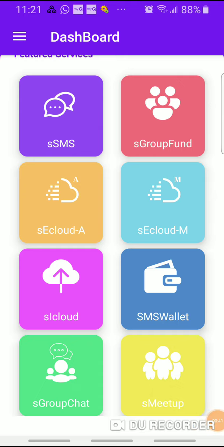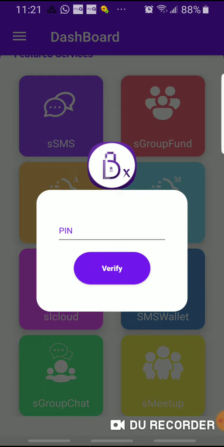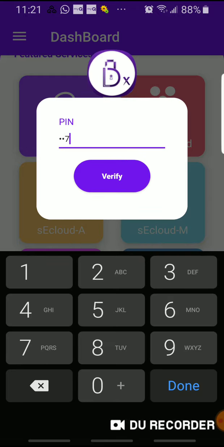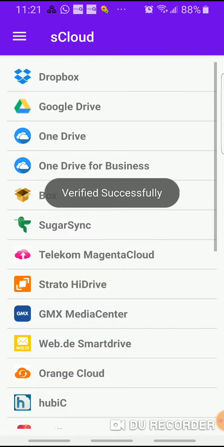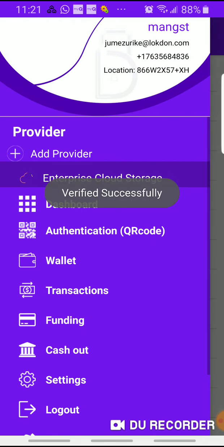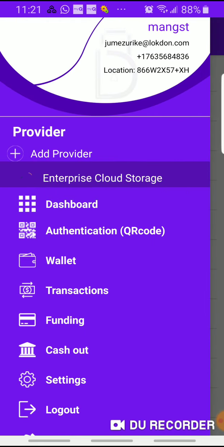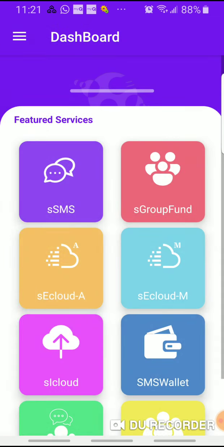So you have the individual cloud, and even before you can get access to any of this, you have to put a pin. That's the layer of security that's on there anyway. Now let's go back to the dashboard.